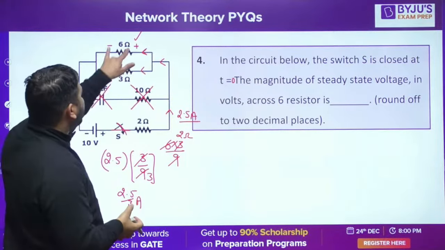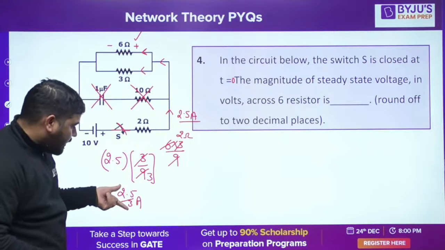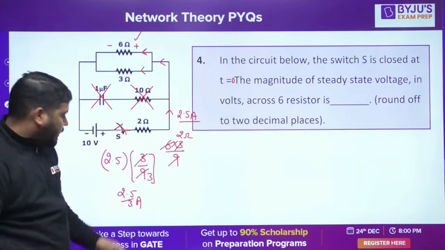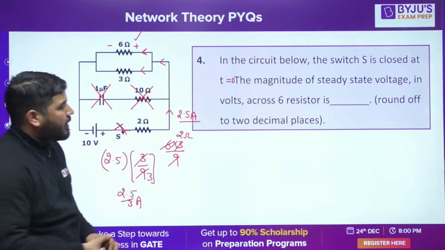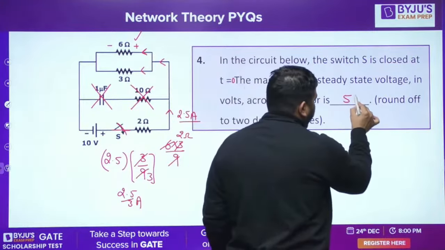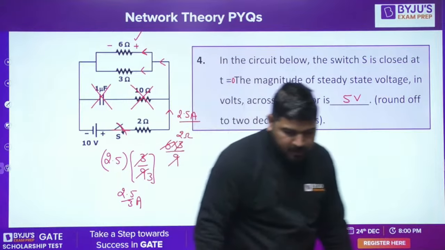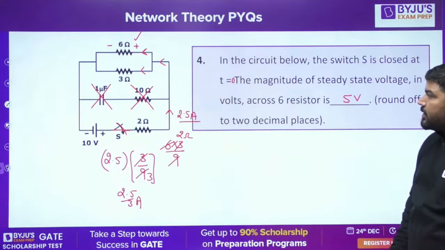Now what is the voltage here? Current into this resistance. So 2.5 upon 3 into 6, so you'll get 5 volt. Okay, so the answer is 5 volt. Is it fine, guys? So this way you can solve this. I think this was a very easy question. Now let's proceed with the next question.